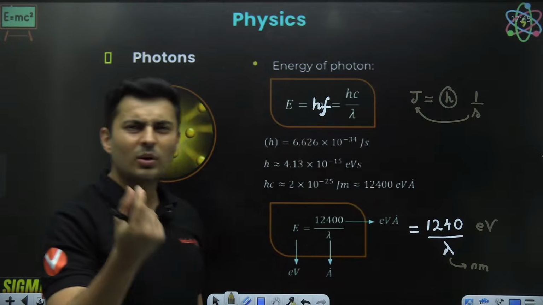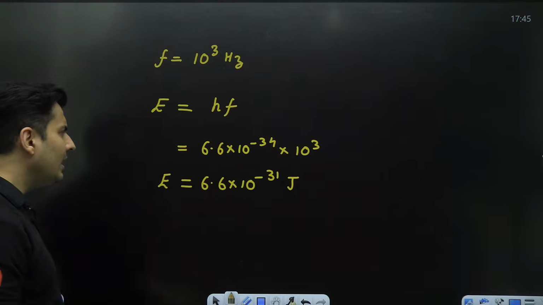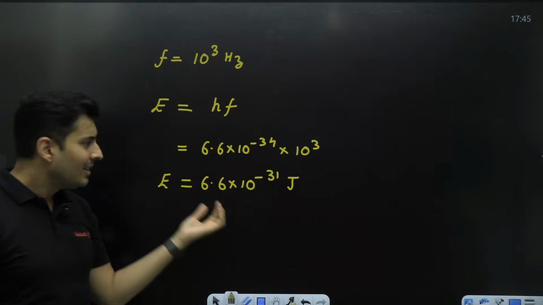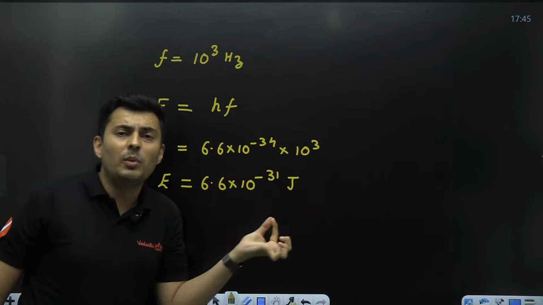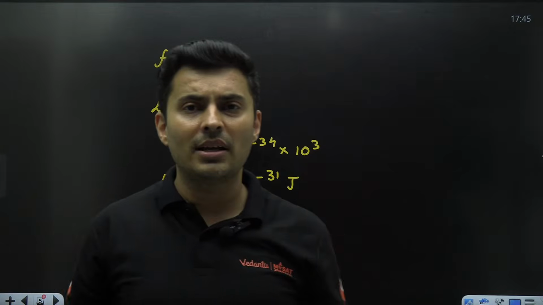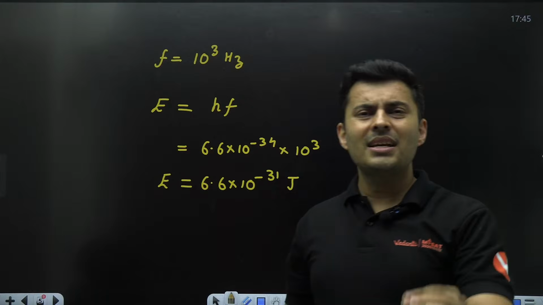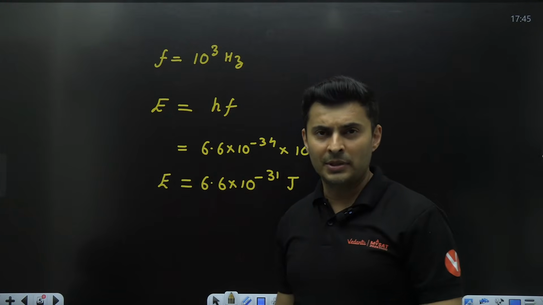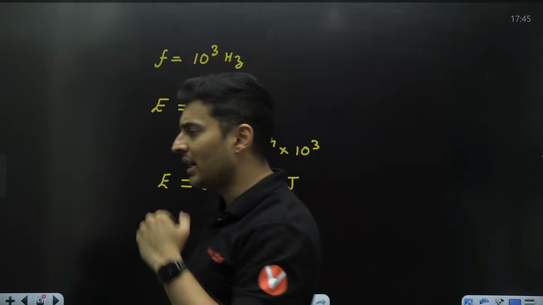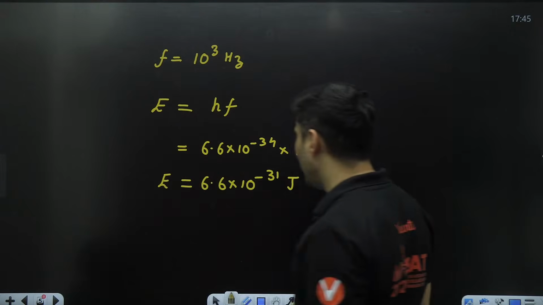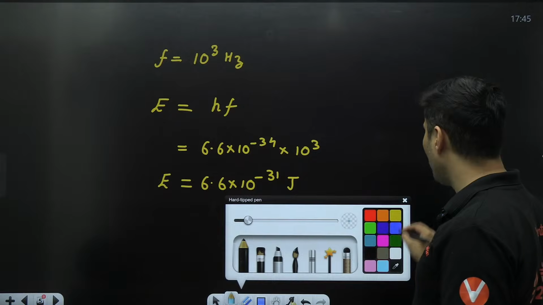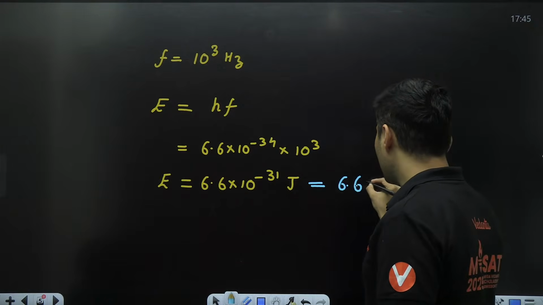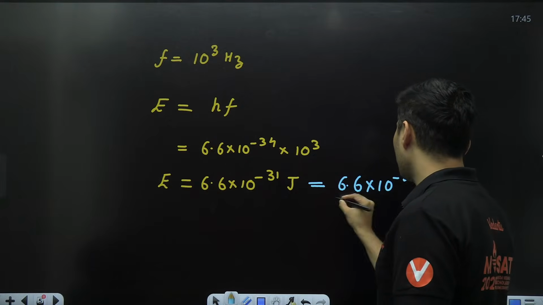Electron volt is a small unit of energy, and I need that small unit because, if you notice over here, for normal frequencies this energy is very, very small. 10 to the power minus 31, guys. Such a small energy. It's very difficult to put so many decimals. So we convert it into electron volt. How do I convert it into electron volt? Whatever answer I get, you just divide it by e. So 6.6 into 10 to the power minus 31, if you divide it by